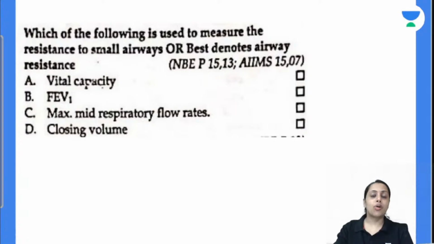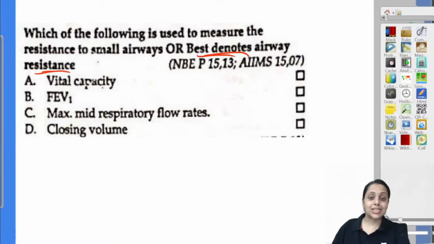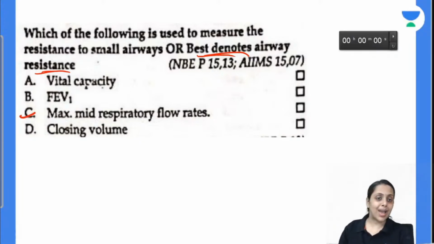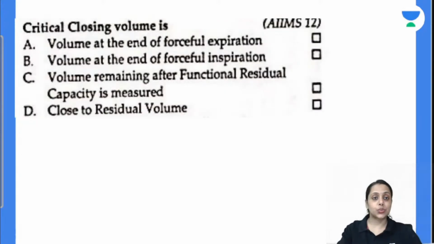Next one. Which of the following is used to measure the resistance to small airway or best denote airway resistance? Option A, vital capacity. Option B, FEV1. Option C, maximum mid-respiratory flow rate. Option D, closing volume. Do you remember this is the maximum mid-respiratory flow rate? Answer is C. Maximum mid-respiratory flow rate best denotes our airway resistance. Coming to the next one.